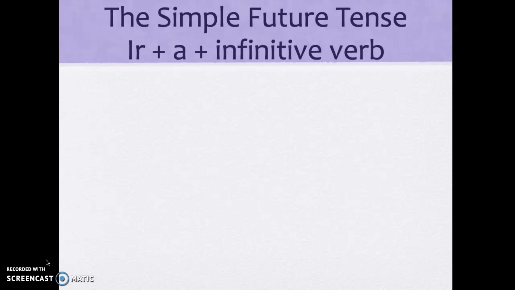The first way we use the future tense is called the simple future tense, and this is something you already learned, nothing new. This is when you use the ir, a plus an infinitive in the present tense. Ir means to go, a means to, and then a verb is obviously an action. I am going to do the action. It's showing the action will be taking place in the future.